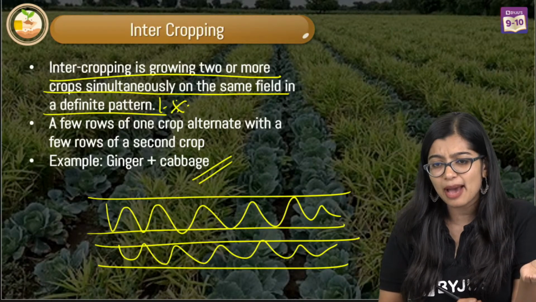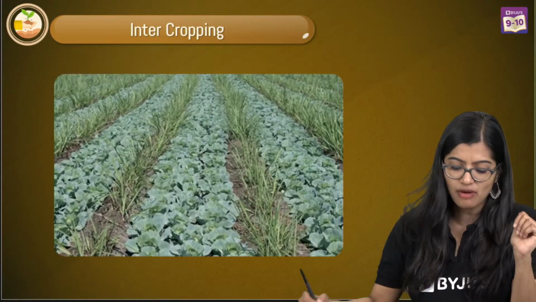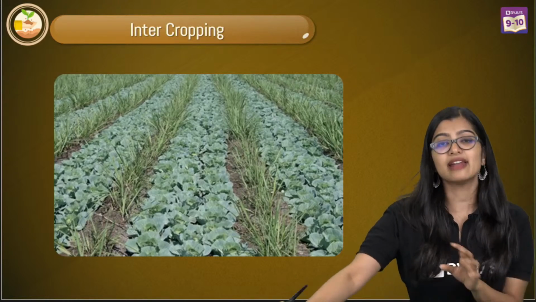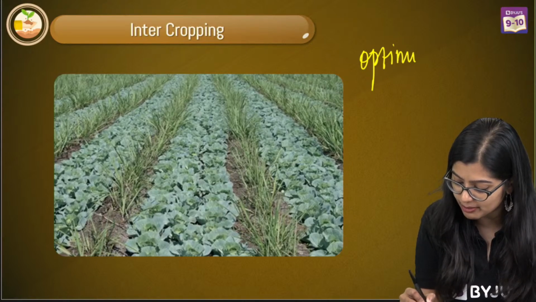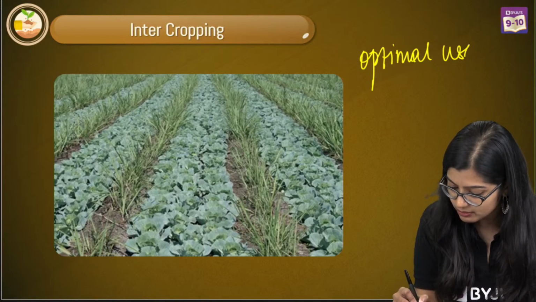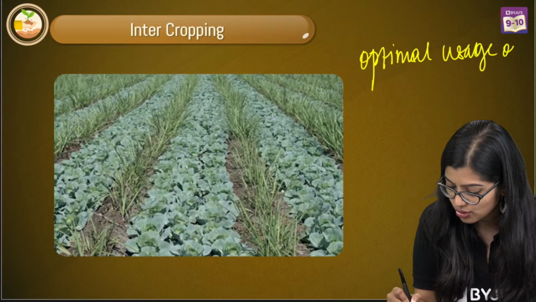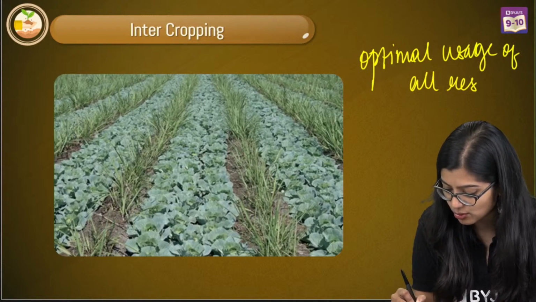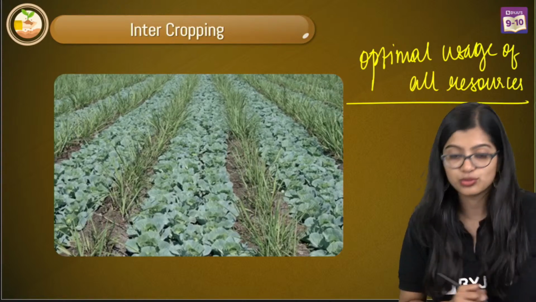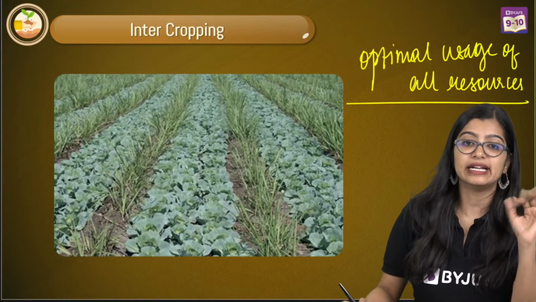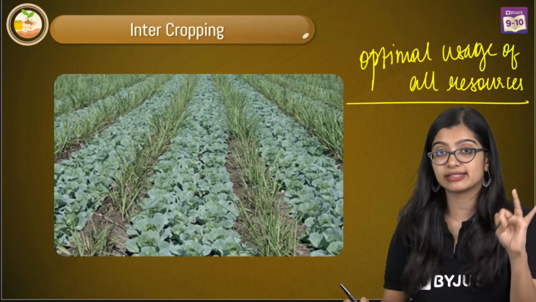So ginger and cabbage is a very common example of intercropping. And again, the reason why we do intercropping is because of optimal usage of all resources. That is why we do this. Alright, so this is intercropping and this is mixed cropping.